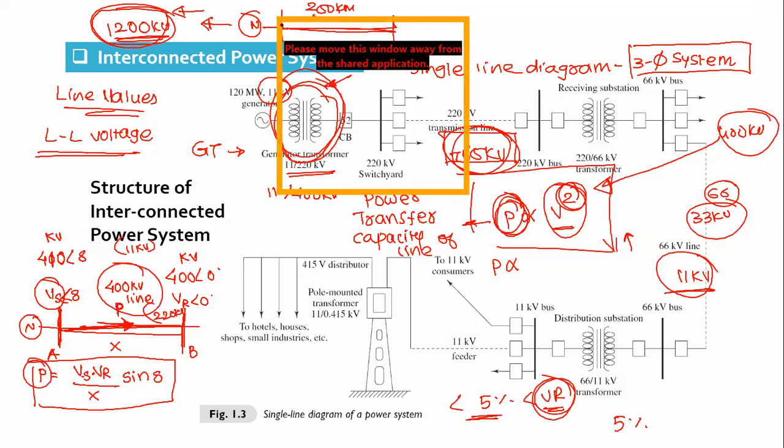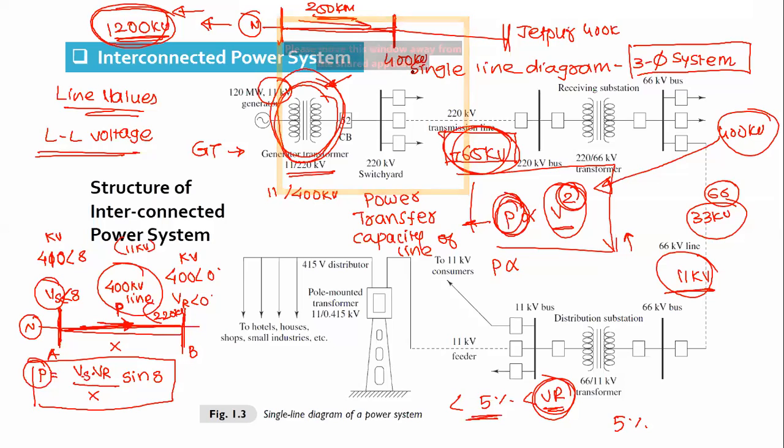From the Adani power plant, we want to transmit power to Hadara substation, and that is further transmitted to, let's say, Jetpur substation. Here we have a Hadara 400 kV substation, and we have a 400 kV substation at Mundra.